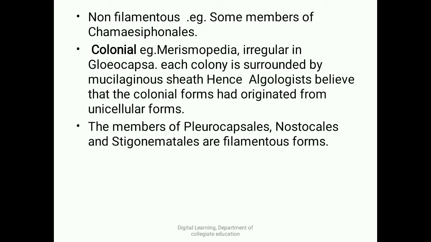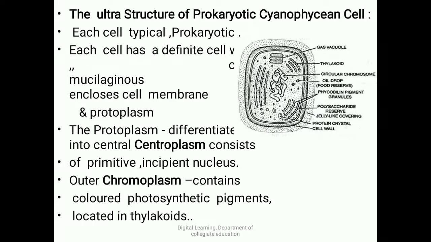And colonial forms, which I have shown in the last image, Merismopedia, irregular in Gloeocapsa, each colony is surrounded by a mucilaginous sheath. Hence algologists believe that colonial forms originated from unicellular forms. And lastly, the members of Pleurocapsales, Nostocales and Stigonematales are filamentous forms, which I have just shown you in the different image. Now coming to the next subheading, the ultrastructure of the prokaryotic cyanophycean cell.